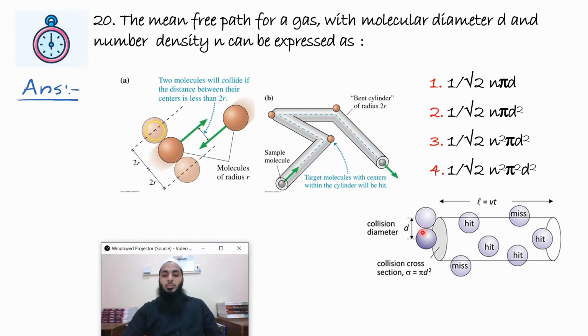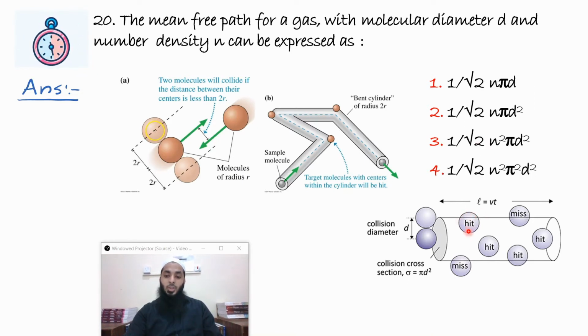Now we know that if the diameter of this molecule is d, and it is moving along this line, it will collide with another molecule if the center of that molecule lies in this region. That means if the center lies inside this cylinder of diameter 2d, only then will it collide.